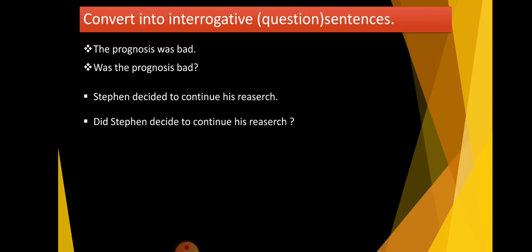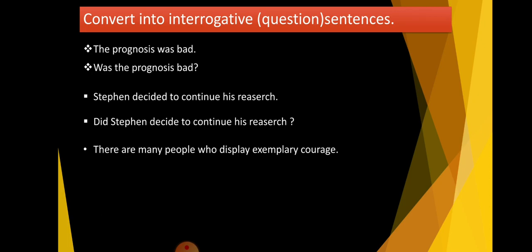So, while using the verb decide, we have to use main form of the verb, that is decide. Don't use decided, means past tense form of the verb again while you are making the question. Did Stephen decide to continue his research? And at the end, there is question mark. Without question mark, your sentence is incomplete.